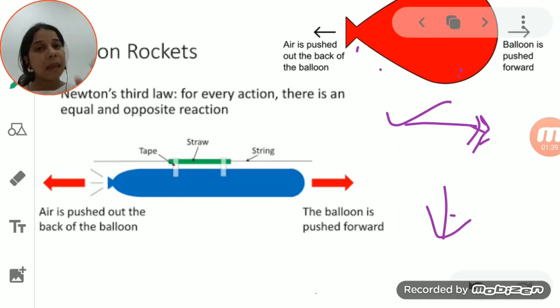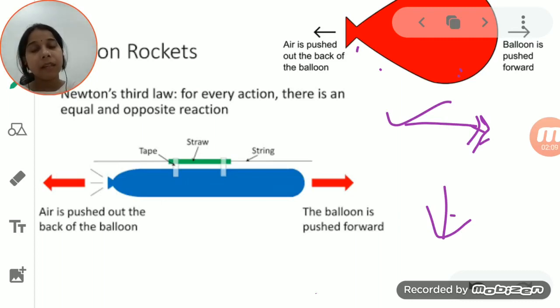The escaping air is in the downward direction and the balloon moves opposite to it, in the upward direction. The gases coming out of the balloon exert a force on the balloon, due to which it starts moving upward. So here the reaction is shown by the gases coming out of the balloon.